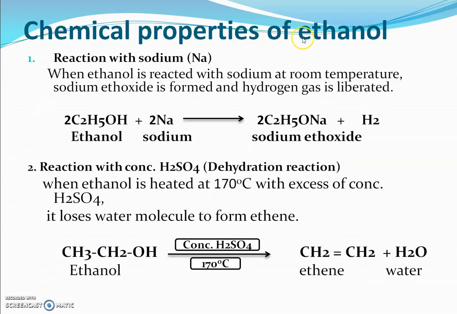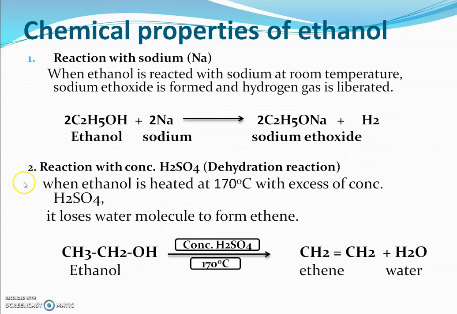Chemical properties of ethanol. Number 1 property, reaction with sodium metal. When ethanol is reacted with sodium metal at room temperature, sodium ethoxide is formed and hydrogen gas is liberated. The reaction between ethanol and sodium can be elaborated as follows. When ethanol reacts with sodium, there is a formation of sodium ethoxide having formula C2H5ONa, and hydrogen gas is liberated in the form of bubbles.